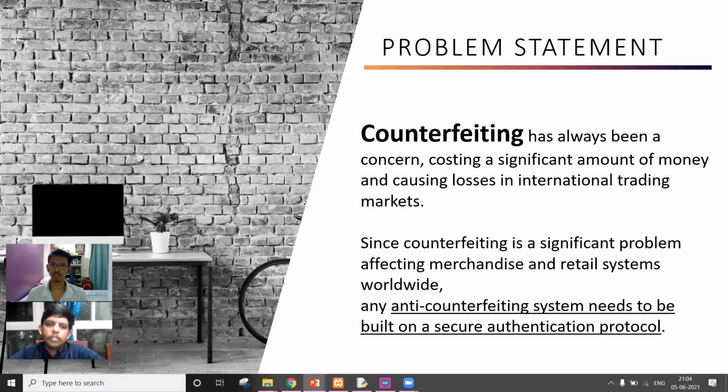So we thought of a system that should not be affected by duplicacy, and that could easily authenticate a product and tell if it is fake or not.